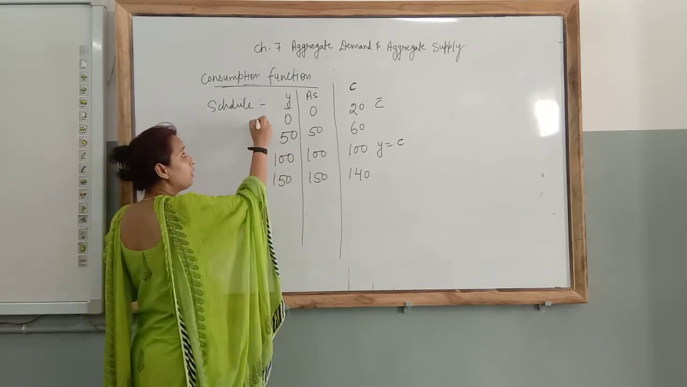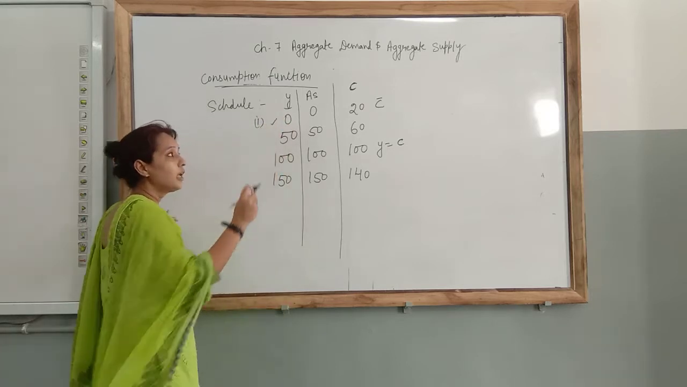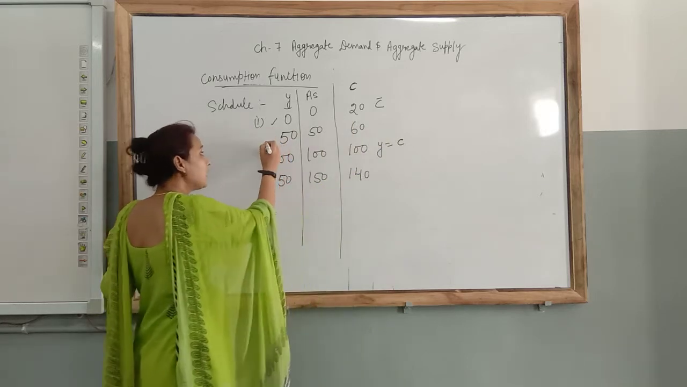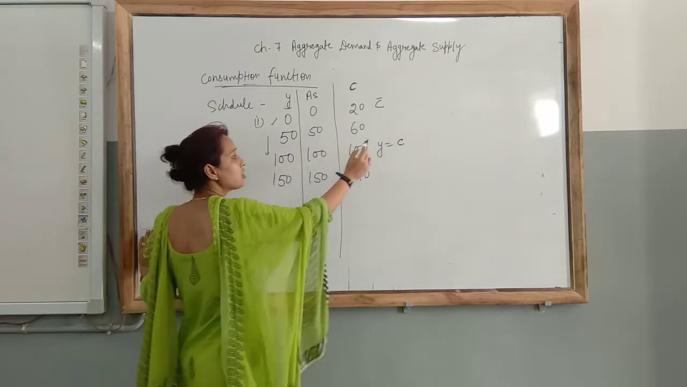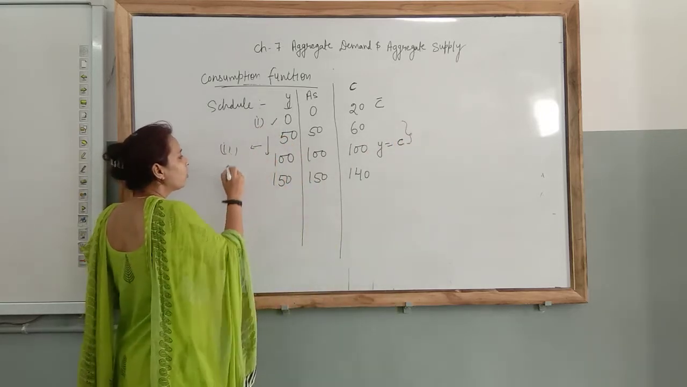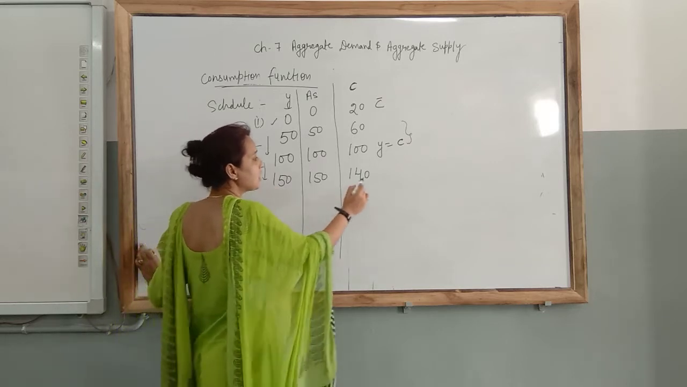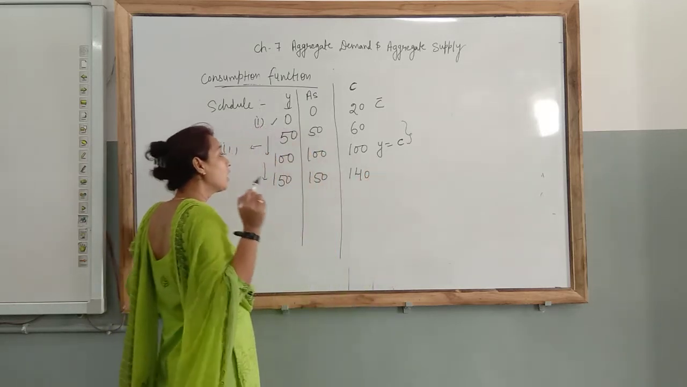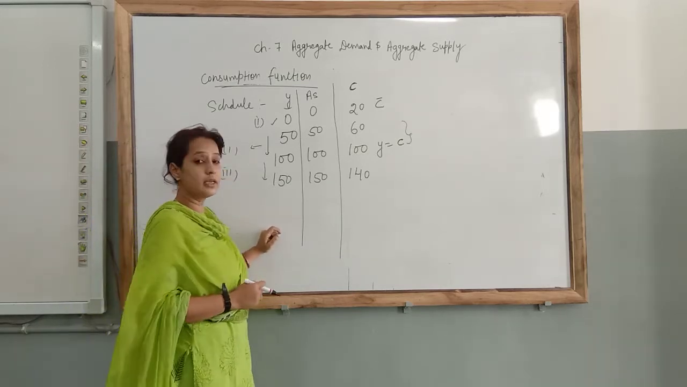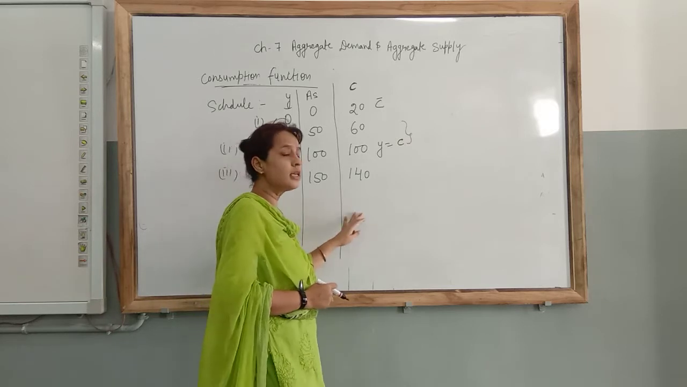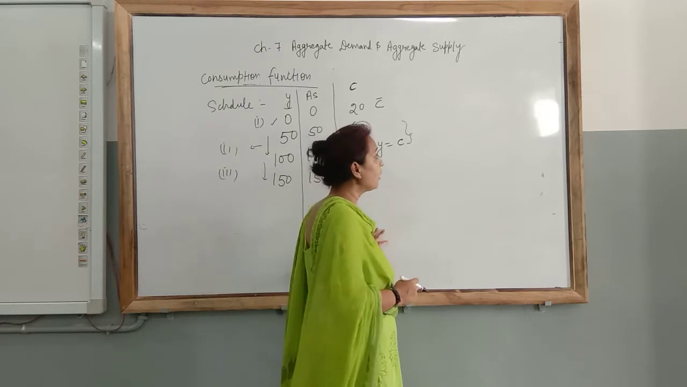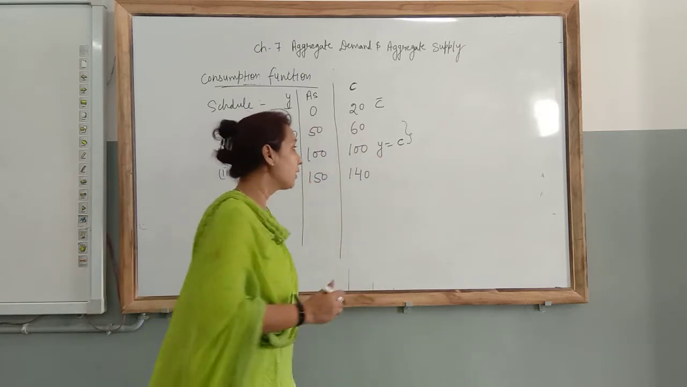First point which I have explained to you: when your income is 0, then a minimum level of consumption will be there, and it is denoted by C bar. As income increases, your consumption will also increase. This is the second point. Now the third point: as your income increases, consumption will also increase, but income increases at a higher rate and consumption increases at a lower rate. The difference amount is called the saved amount. Clear? Now I am going to explain this with a diagram.